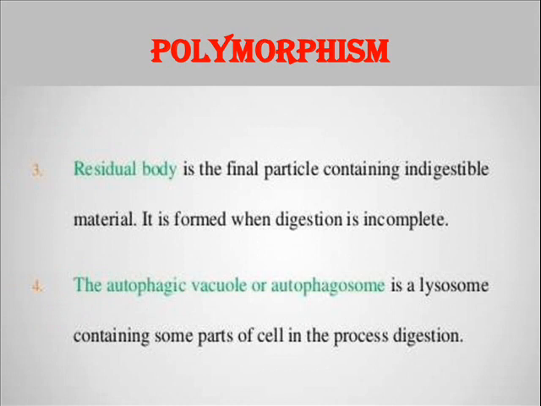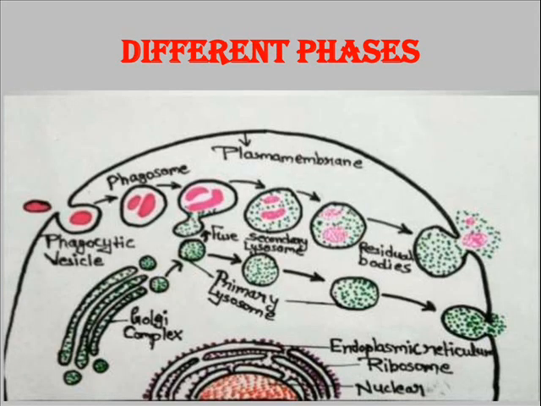Residual body is a final particle or vesicle which contains the indigestible material. It is formed when the digestion is incomplete. The autophagic vacuole or autophagosome is a lysosome which contains some parts of the cell in the process of digestion. So in this diagram, the different phases of the lysosomes are depicted clearly.